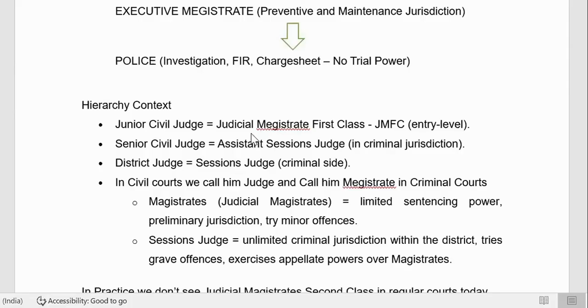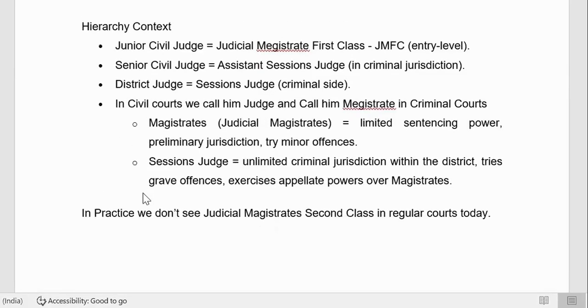Okay, then similarly in high courts, the judges are chosen by the collegium from district judges and senior practicing advocates of the high court. Okay, for the Supreme Court, all high court judges are eligible to be Supreme Court judges. So this is the way they are promoted. So if you want to go for district judge, you can start from junior civil judge, or you can write the examination directly for district judge after 7 years of practice.